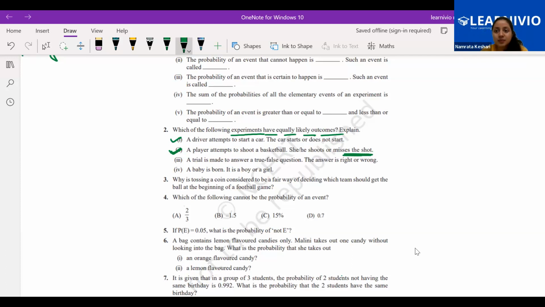Yes, Aisha, you said something. Please tell me. Not equally likely. This one is also not equally likely. Why? Because the player might stand in different directions. So it might go or it might not.